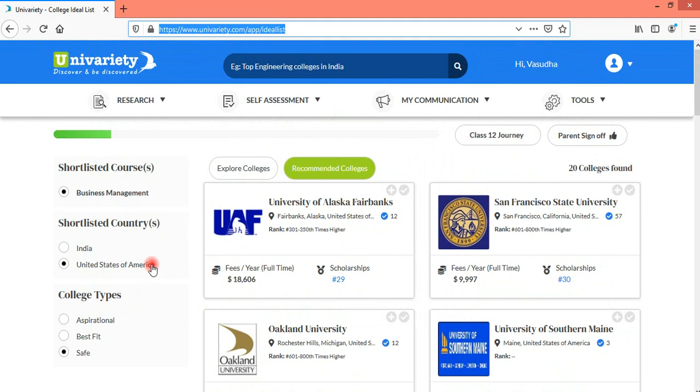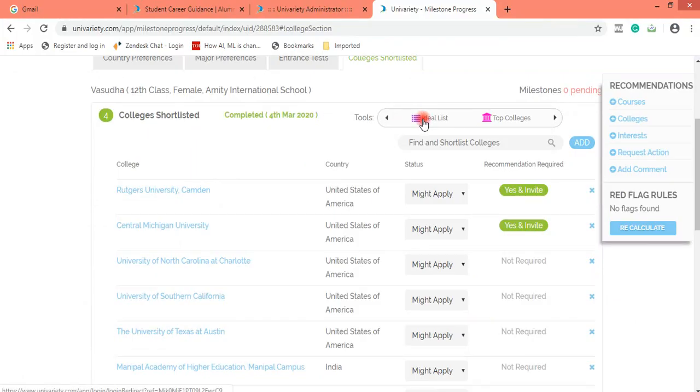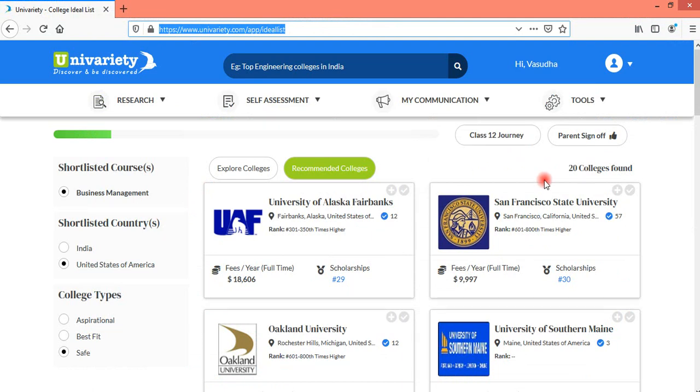Now, if a student has not selected the country or the course or the expected grade 12 percentage, then after counseling, while you can shortlist the country and the course, you cannot know the expected grade 12 percentage. So let's consider that the expected class 12 percentage is not there, then how could you select colleges? In that case, the ideal list would not be generated, but in a similar way, you could just do a right click here and open the ideal list page, and then click on explore colleges.